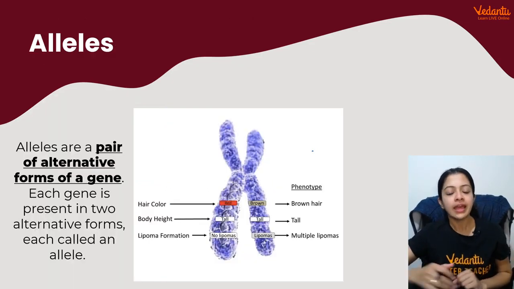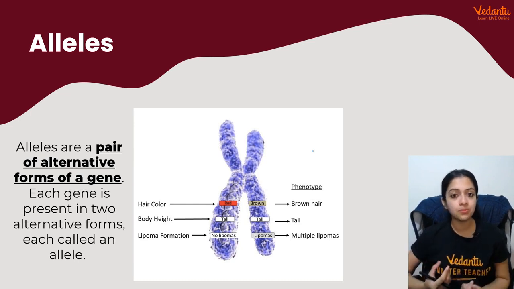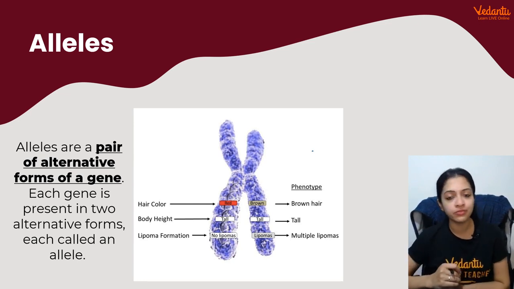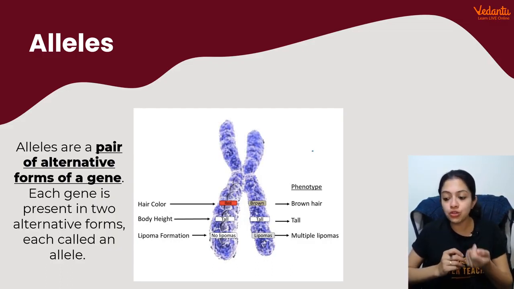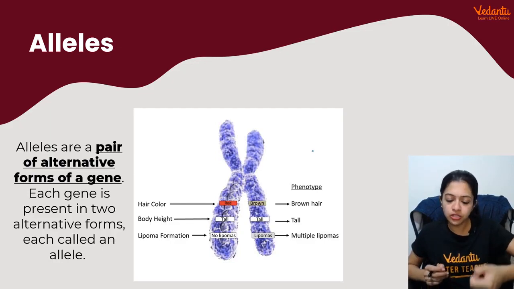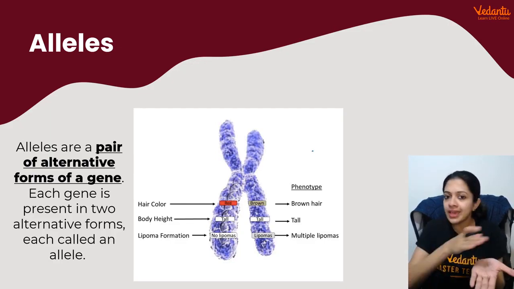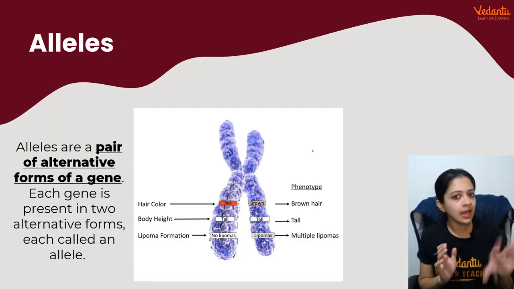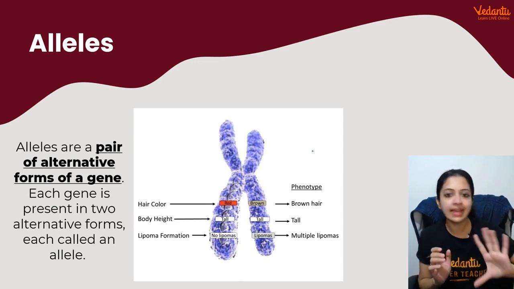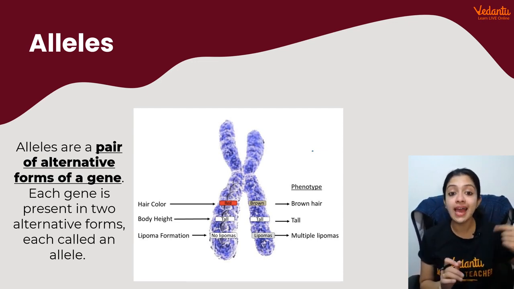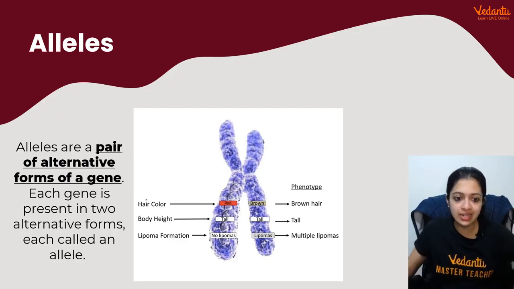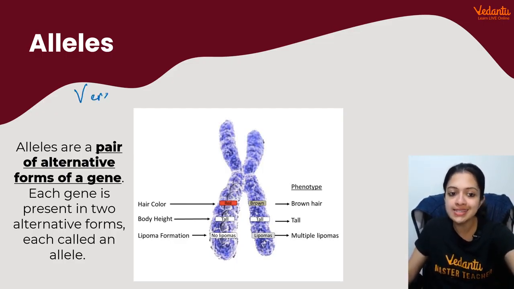Okay, right. Now, next is the term allele. Alleles, we can describe them to be a pair of alternative forms of a gene. What would that mean? For example, you have a coin. Once you're flipping the coin, you can either get heads or tails. Nonetheless, both are different sides of the coin, right? Likewise, alleles are versions of genes. We can call them versions of genes, right?